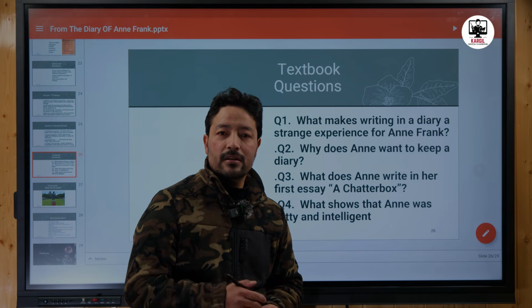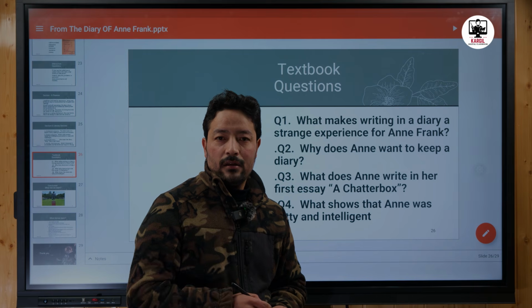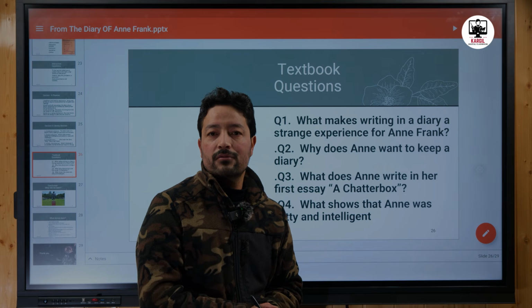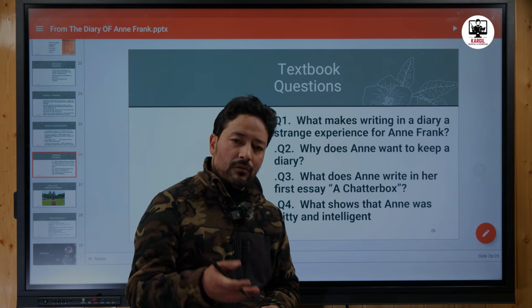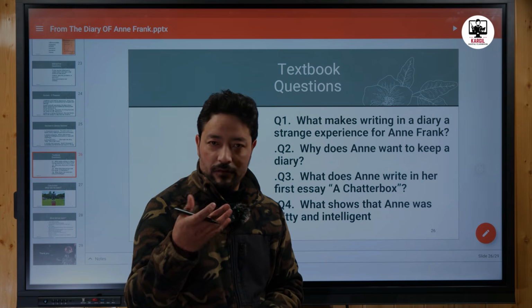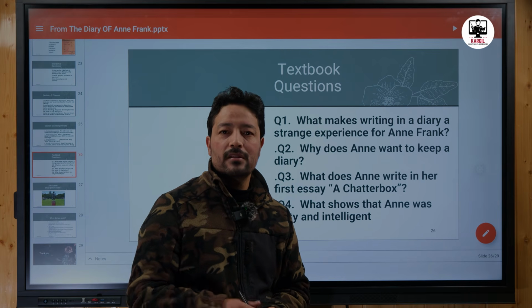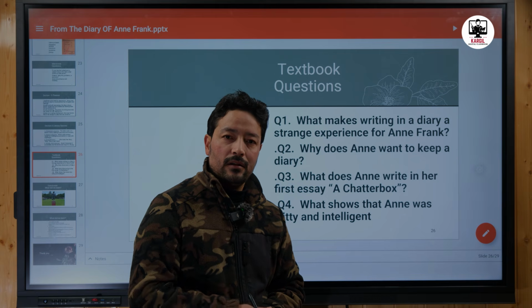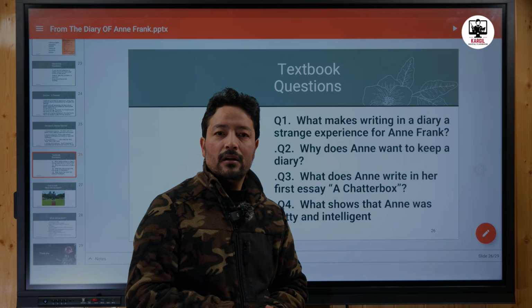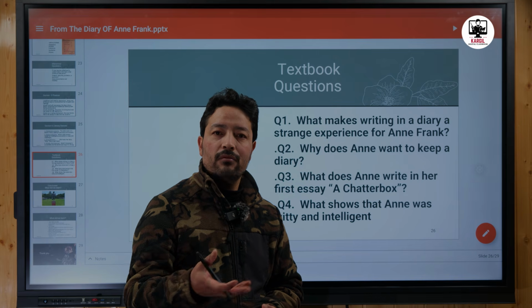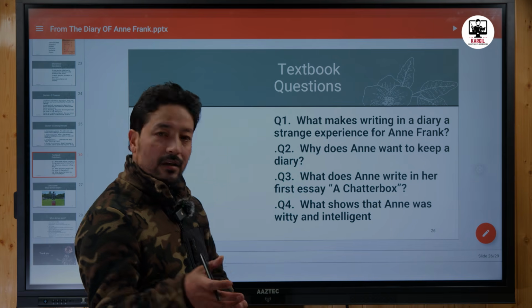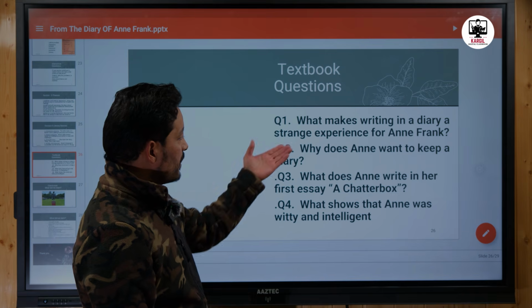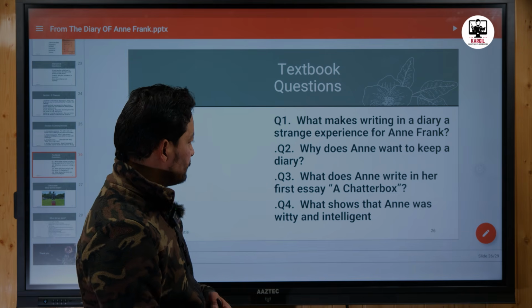As she says that writing a diary is a very strange experience for me. So whenever you are doing something for the first time in your life, it is obviously a strange experience. So she says that it is a strange experience for her, because she has never written anything like that. She has never written a diary before. That's why it is a strange experience for Anne.